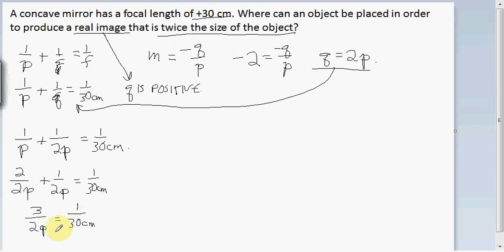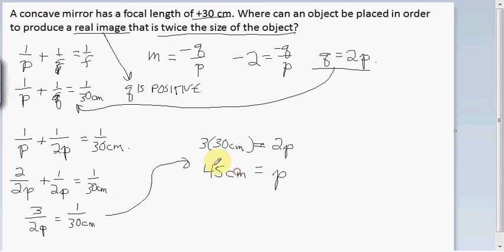Okay, and there's a variety of ways that you can solve this. I'm just going to cross multiply here. So 3 times 30 centimeters is equal to 2p times 1. And so p, let's see, this is 90 divided by 2. It's 45 centimeters.